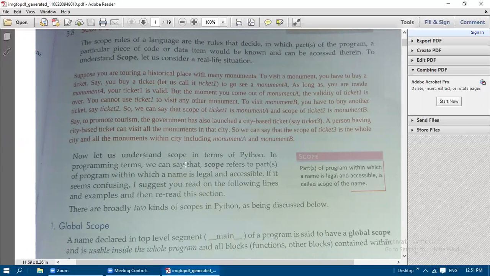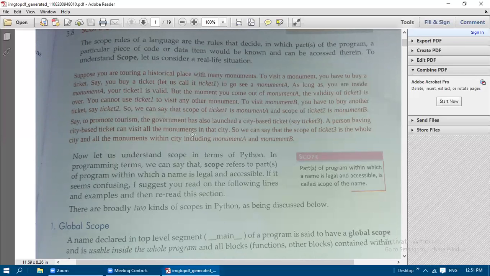So now let us understand the scope in terms of Python. In programming terms, we can say that scope refers to the part of the program within which a name is legal and accessible. Like ticket 1 and ticket 2, it is accessible only inside one monument, where the ticket is going to be used. If you go to other monuments, it is not valid, it is illegal.